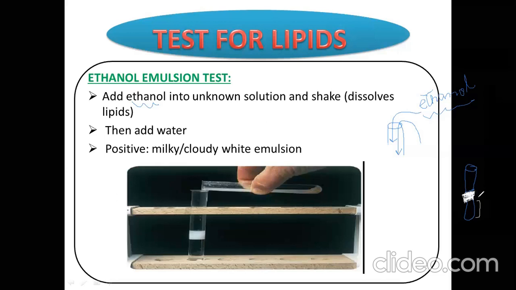That white emulsion is the indication of the presence of fats, because fats are not soluble in water. If no milky or cloudy white emulsion forms, it means no fats are in your sample.